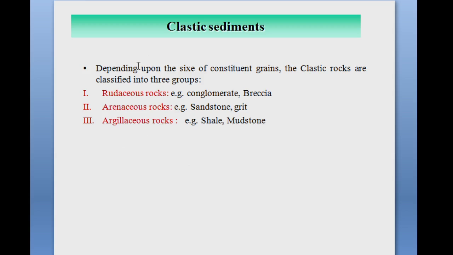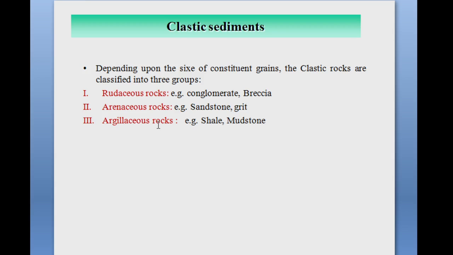All these rudaceous, argillaceous and arenaceous rocks are the types of clastic rocks which are made up from pre-existing rocks.